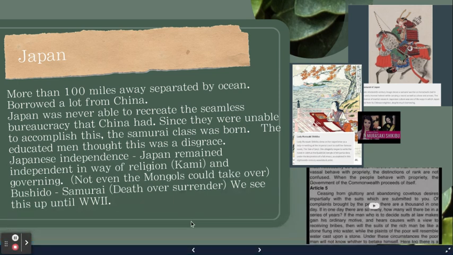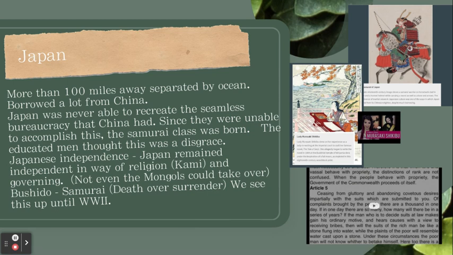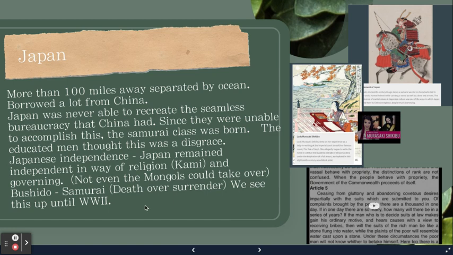One interesting thing is that not even the Mongols are able to go in and take over Japan. They're actually going to be stopped by typhoons, or what we call hurricanes, twice. The Bushido and the samurai, they believed in death over surrender, and we're going to see that actually right up until World War II.